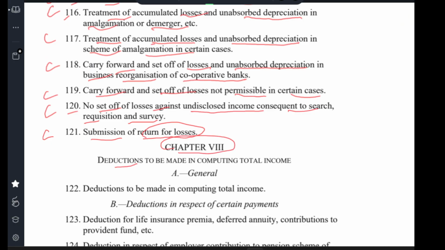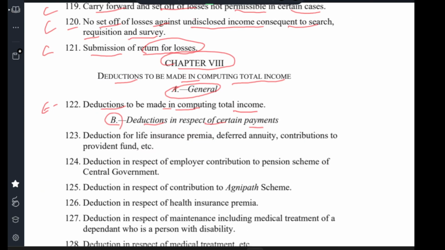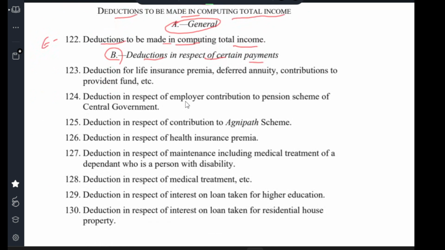Chapter 8 Deductions to be made in computation of total income. A. General. Clause 122 Deductions to be made in computation of total income. B. Deduction in respect of certain payments. Clause 123 Deduction in life insurance premium, deduction in deferred annuity, deduction in contribution to provident fund.